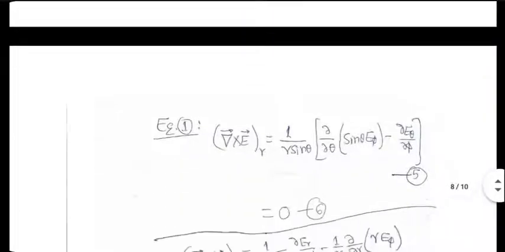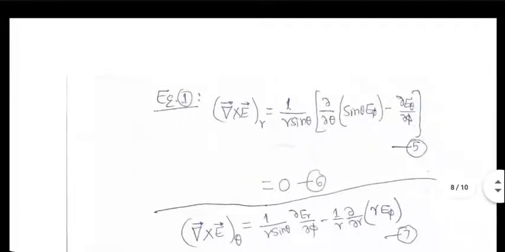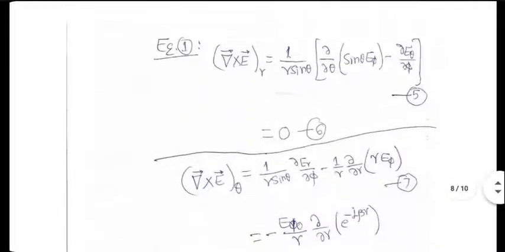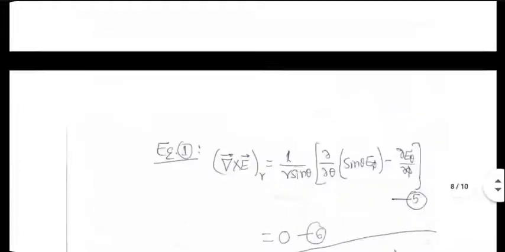Now pick equation number 1. Del cross E in spherical coordinate system, as you know, will have 3 components whose values are known to you. The formulas for the values are given to you. I've given these formulas to you several times. So if I take R component of del cross E, it is given by equation 5. Now you plug in the values of E phi and E theta that are given to you.